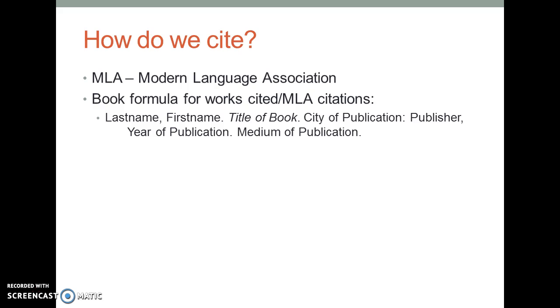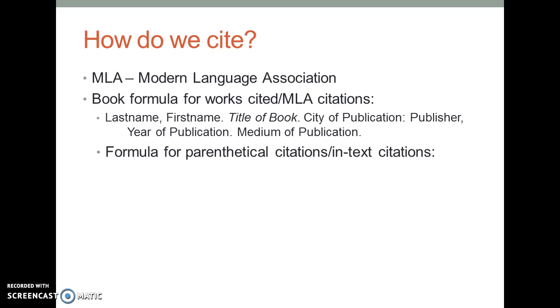And then the medium of publication is how it was published. So, for instance, for typical books the medium would be print because they're actually printed and distributed physically to multiple people. But sometimes you'll have an ebook. So you might write electronic book, ebook, or something like that. And then in the case of internet citations, the medium of publication will be web because you found that source on the web. We'll talk more about website citing tomorrow. Okay, so that's the formula for the MLA citations that will go on your works cited page.